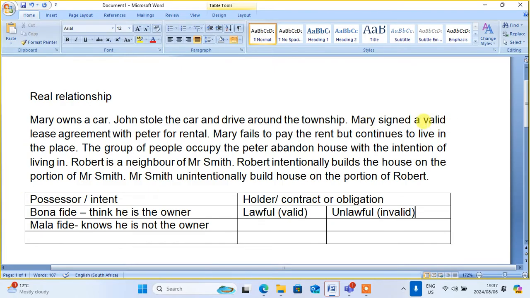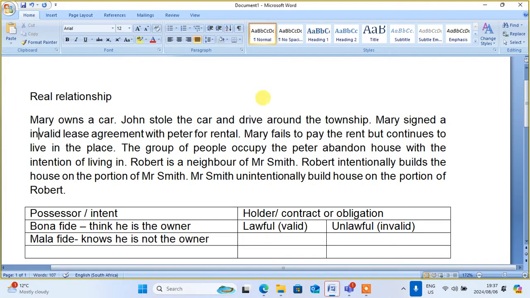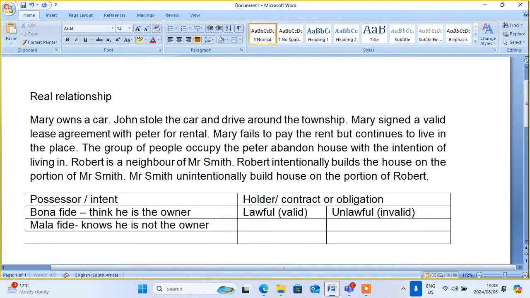But if they signed an invalid one, or let's just say this lease has expired, Mary signed the lease agreement, then it expired, but she continues to live there, then we check, because it arises out of the contract.